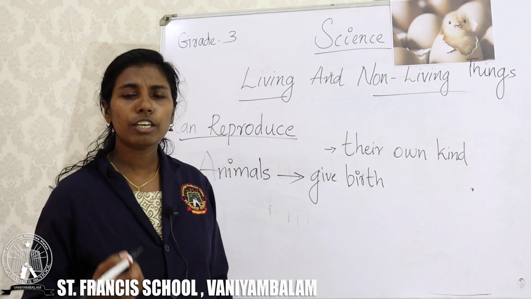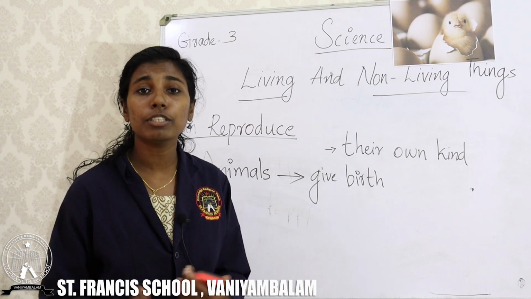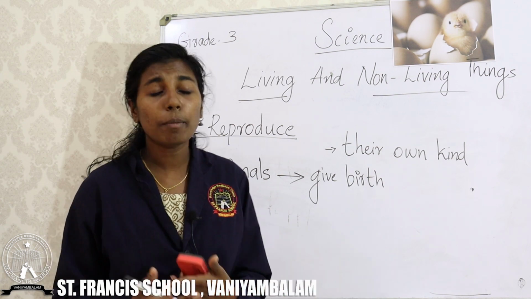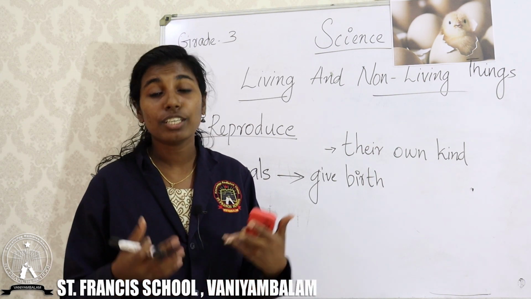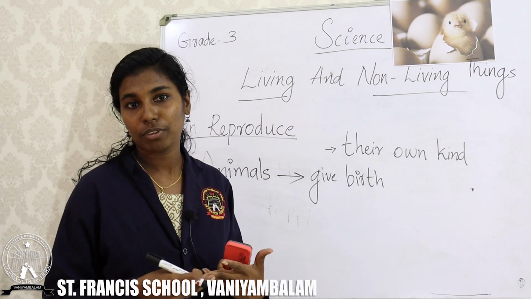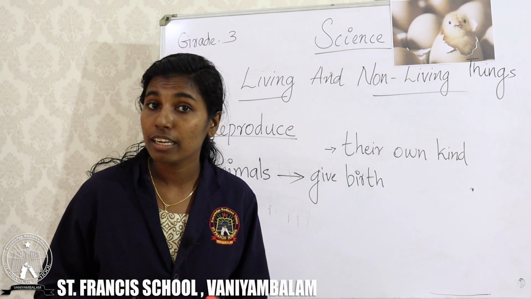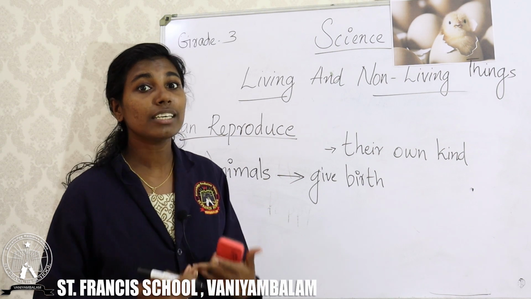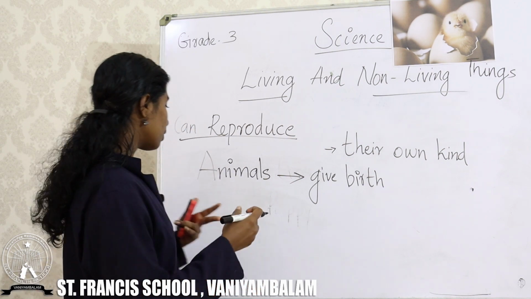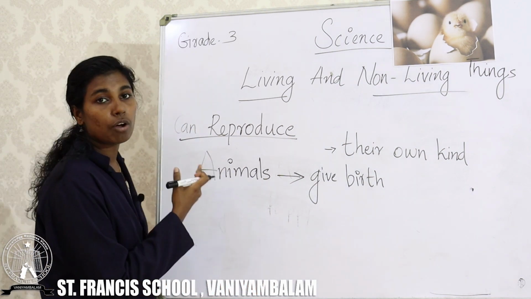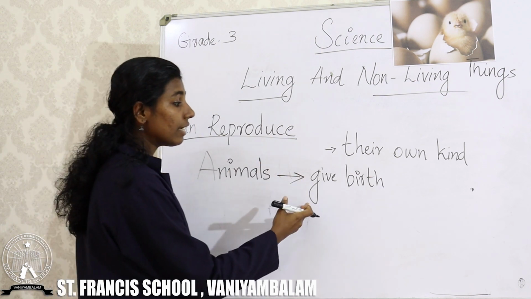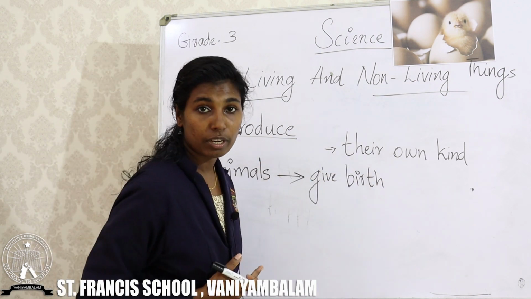For example, a dog gives birth to puppies. An elephant gives birth to a calf. A tiger gives birth to a cub. So, most of the land animals give birth to their young ones.